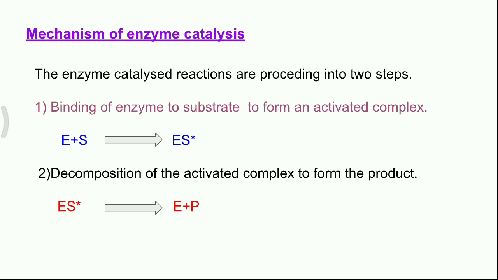Step number 2. Decomposition of the activated complex to form the product. Activated complexes are highly unstable, so it will undergo decomposition to form the product. ES star giving E plus P, where P is the product.